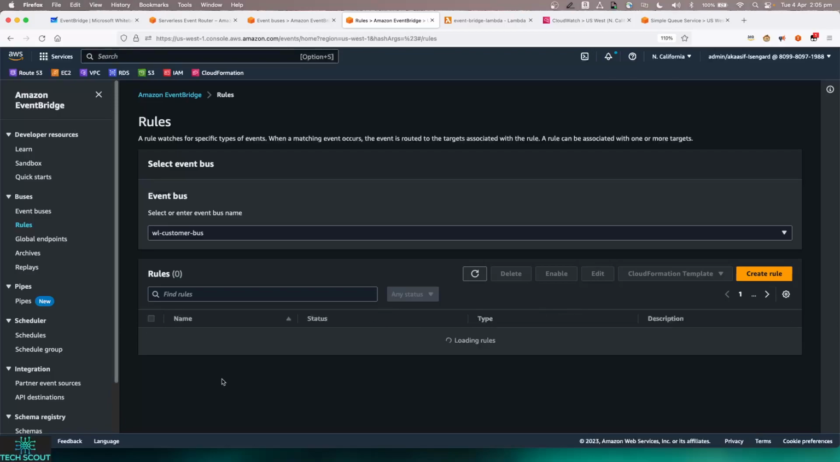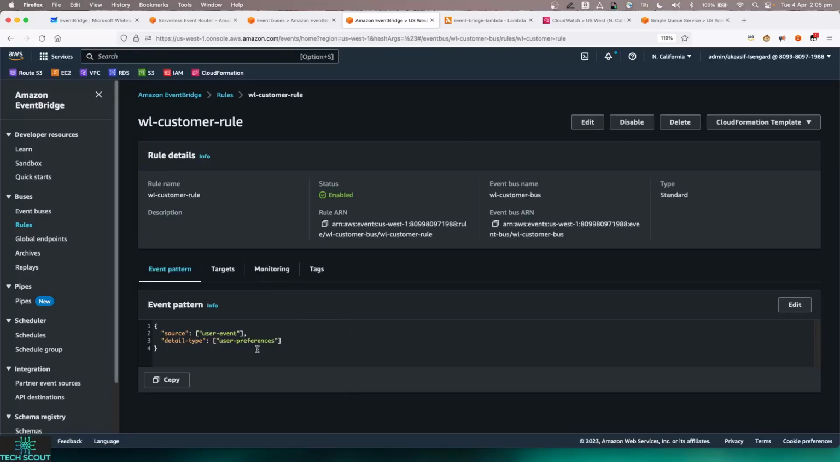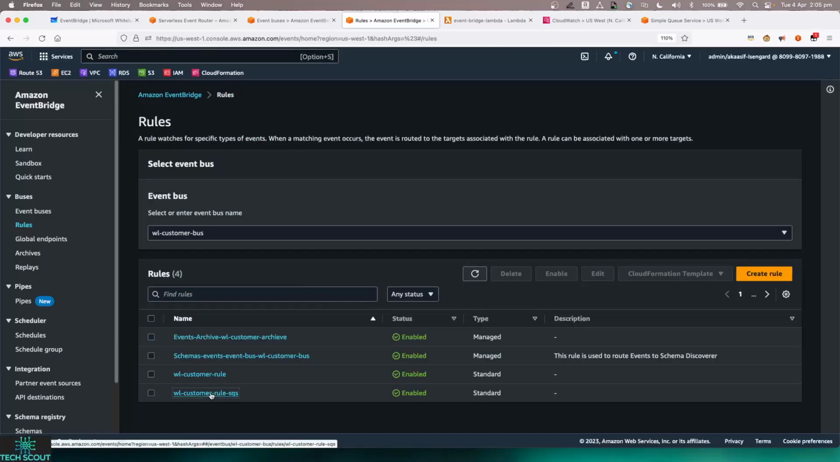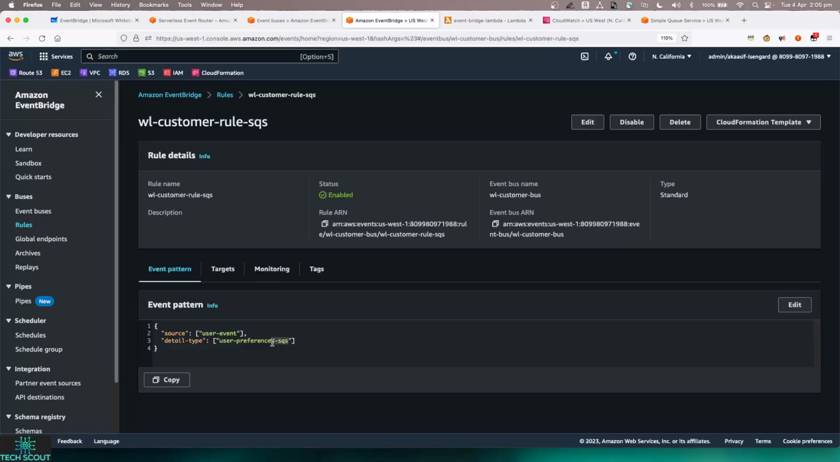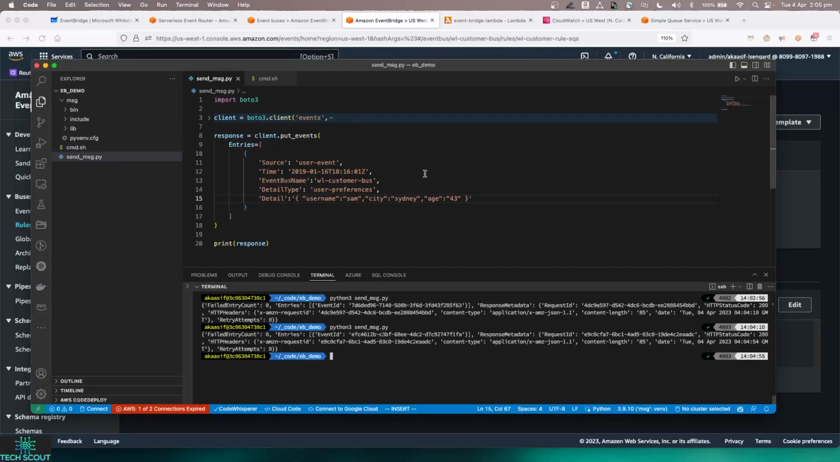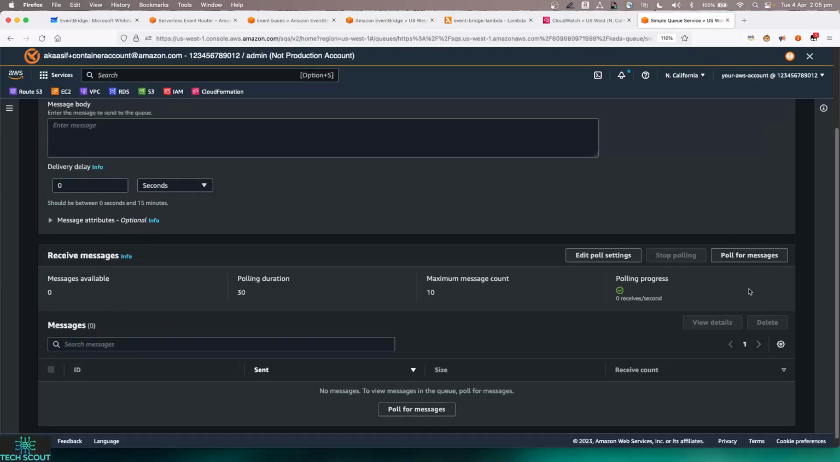So if I come back, that was our default rule. That's the rule which we had earlier, which goes to the Lambda. Now let's test the rule with the SQS. So what I'll do is I'll just go and change my code, and I'll just add this additional SQS. And if I save it and run it now, and come back to my queue and poll it, nothing happens. So there's no message in the queue.